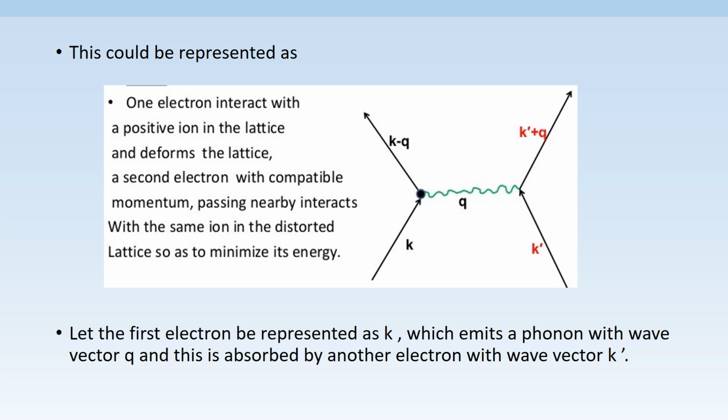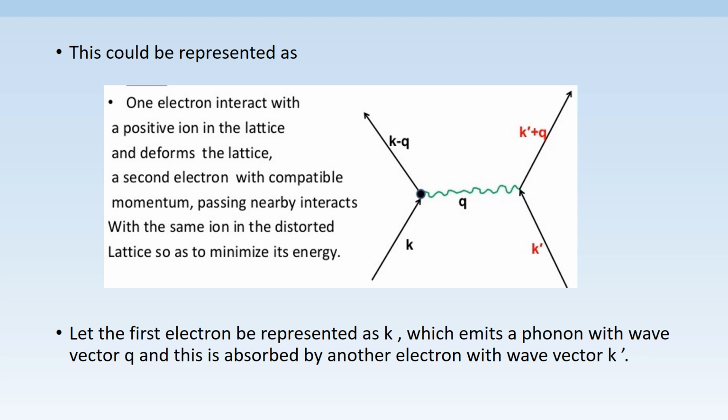Consider electrons and phonons as vectors, and let these electrons move in the form of waves. Now if the first electron with wave vector k emits a phonon with wave vector q, then the electron gets scattered as k minus q. And this phonon is absorbed by the second electron in the lattice, whose wave vector is k dash, and gets scattered as k dash plus q.